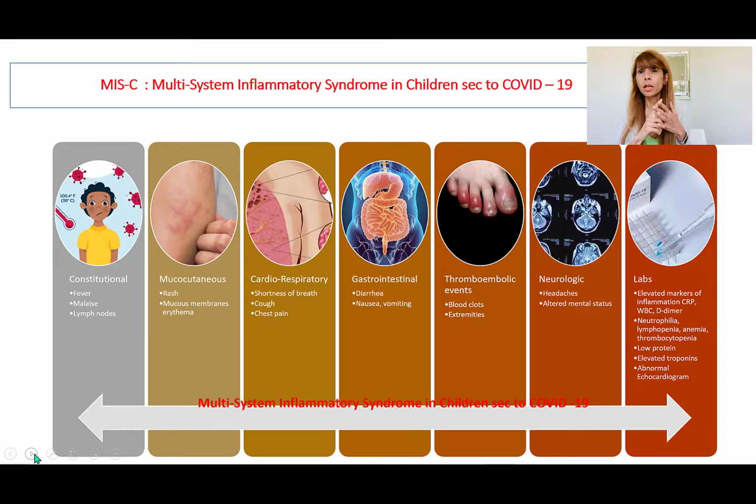We also see additional markers of inflammation. Troponins may be elevated because of cardiac involvement. And finally, there may be an abnormal echocardiogram. So there are a lot of things that can happen in COVID-19 in children, and in adults also, but this is specifically for multi-system inflammatory syndrome in children because of COVID infection. And we can differentiate between this and Kawasaki or other problems based upon the clinical scenario.